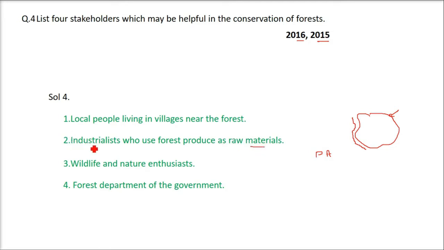When we talk about industrialists, we are talking about the secondary activity, and secondary activity is totally dependent on the primary activity, which is the agriculture or forest product. So the industrialists are directly involved with the raw material which is obtained from the forest. Then the wildlife and nature enthusiasts, those activists who are thinking about the forest and the wildlife, are stakeholders, along with the forest department of the state government and central government. There is a department which takes care of this forest, and they are also stakeholders.